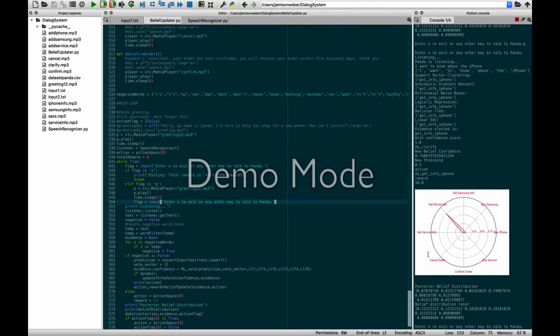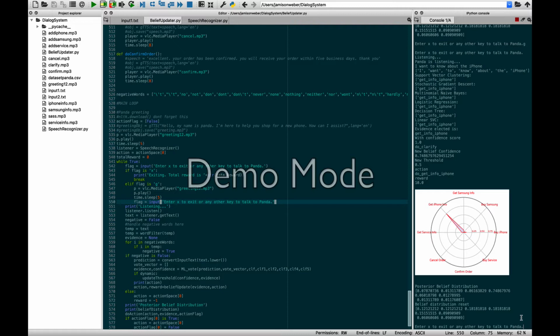And as you can see from this radar plot here, which kind of covers all of the different states, we're spiked greatly towards get iPhone info. But as you can see down here, there's a little bit of the belief distribution that is pointing towards buy iPhone, but the vast majority of it is get iPhone info. So I can ask this in many different ways.